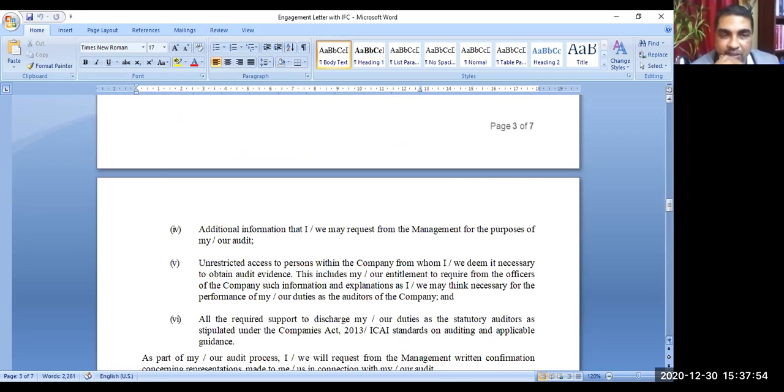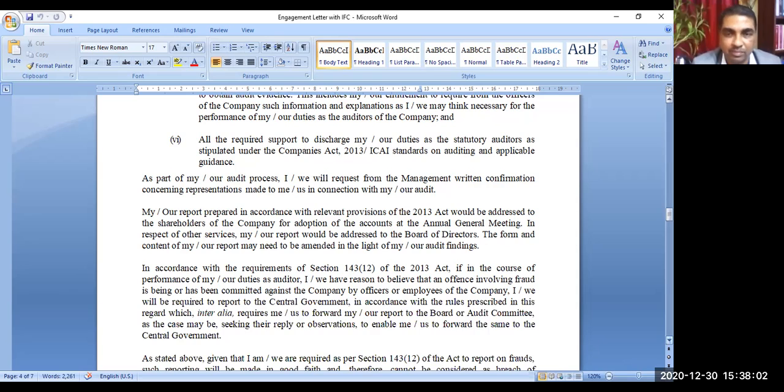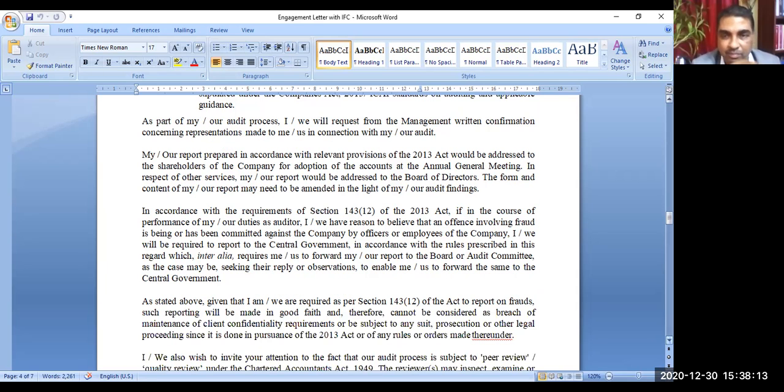For any additional information called for, the client has to provide unrestricted access to the persons of the company where the auditor feels there is some evidence. The report will be addressed to the shareholders; that fact has also been mentioned. And it is also mentioned that if some fraud is found, we will directly report to the central government.